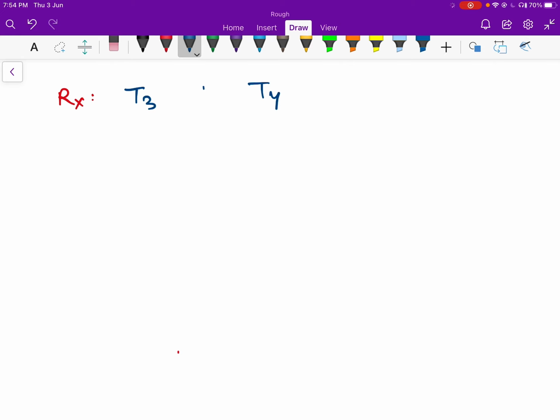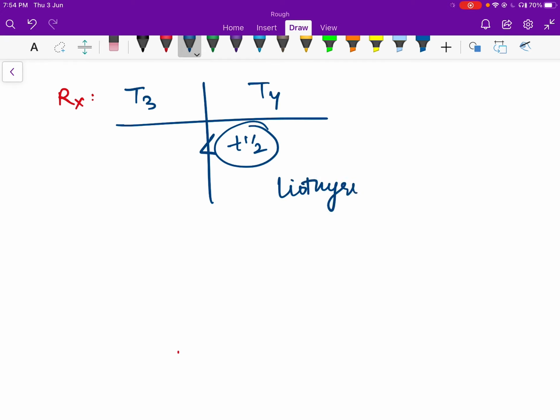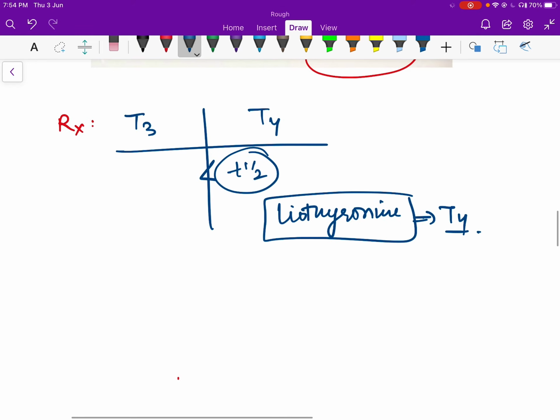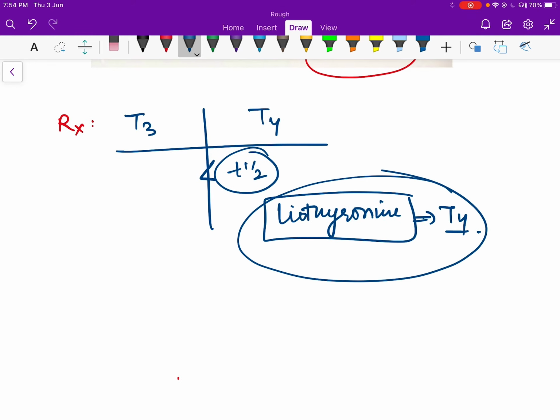the general thyroid hormone lecture, the half-life of T4 is more as compared to T3. So that's why pharmacologically T4 is used, and it's called levothyroxine. Levothyroxine, which is a form of T4, is used as pharmacotherapy in case of hypothyroidism. The patient is given the drug levothyroxine, which is basically nothing but thyroid hormone T4. We prefer T4 because it has a long half-life as compared to T3.